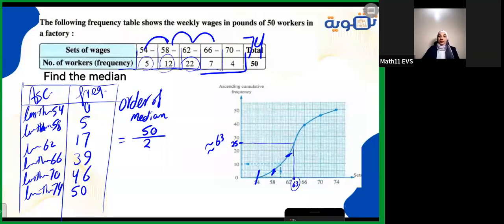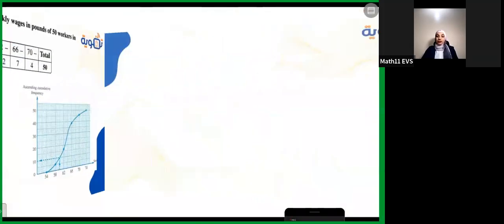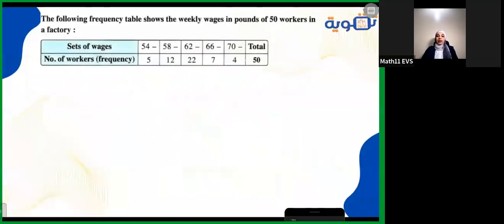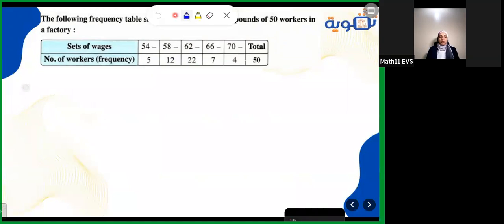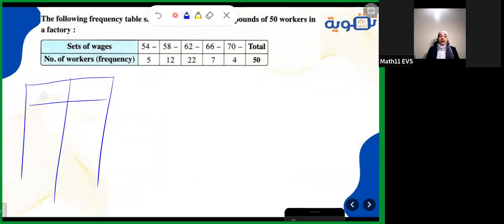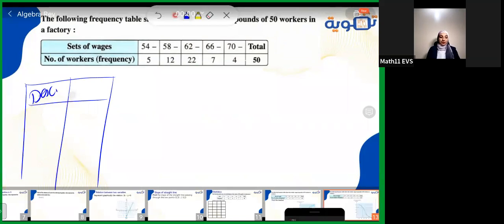There is another method of finding the median, which is using the descending frequency distribution. For the descending, I will do the same, forming a table of 2 columns with the descending and the frequency.